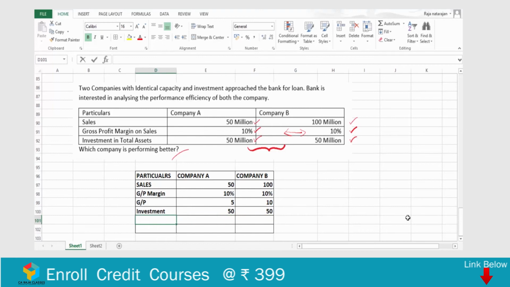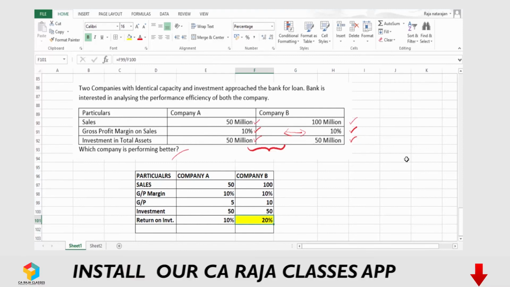So now let's calculate the return on investment. Here the return available is 5, that's the gross profit, for the investment made, which is 50. So the return on investment is 10%, whereas for company B it is 10 divided by 50, so the return available is 20%. Both the companies have identical capacity, but one is making sales of 50, the other one is making sales of 100, and because of this one company is doing exceedingly well. It was able to bring more return on investment for its stakeholders.